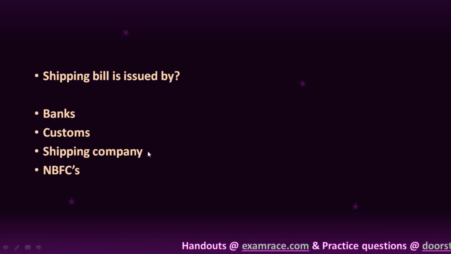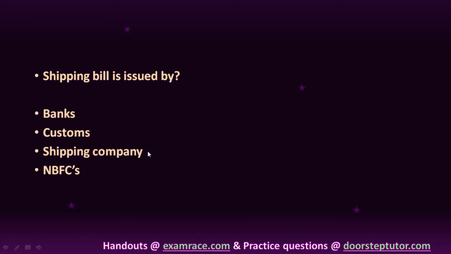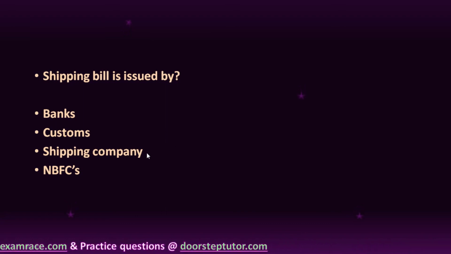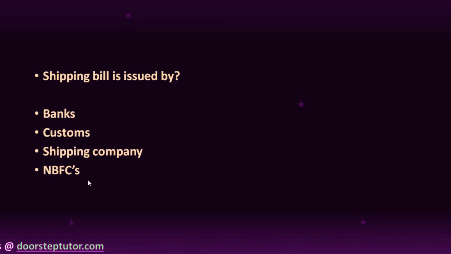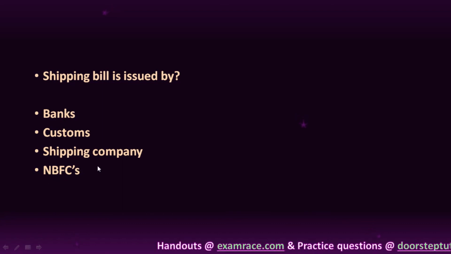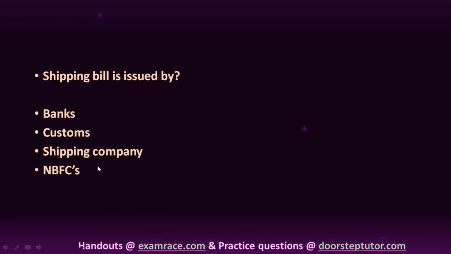And shipping company, we all know, is the company which is carrying goods, like an airline company or a ship company or lorry or railways, right? NBFCs are the non-banking financial companies. Bank is the agency involved, and NBFC is through which we can obtain a loan, right?